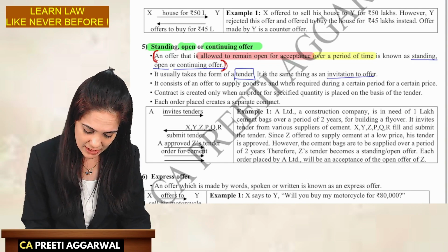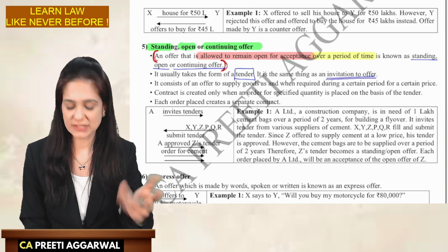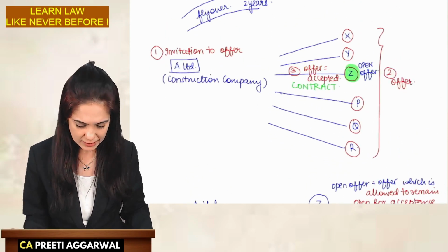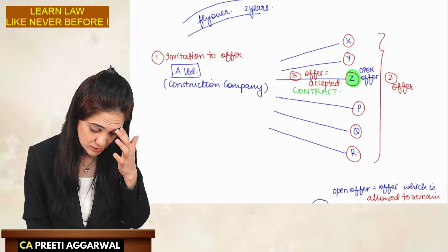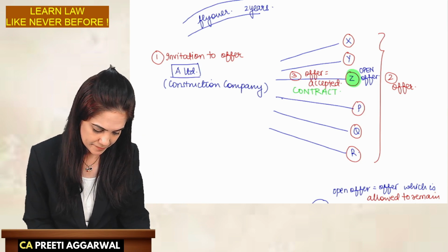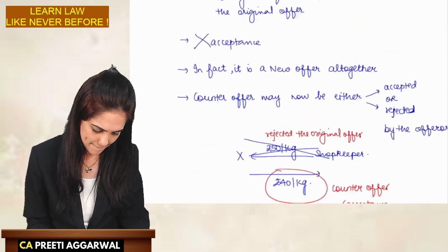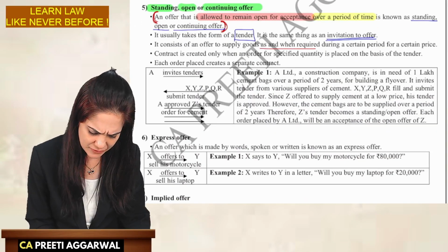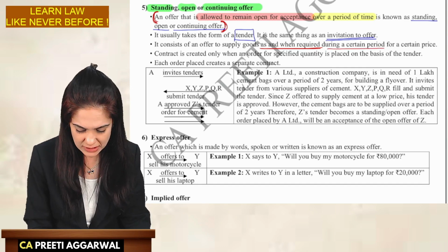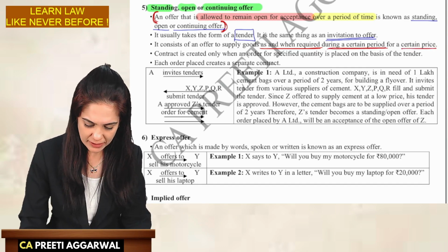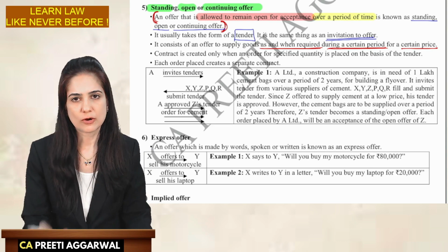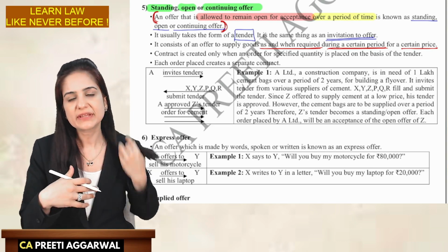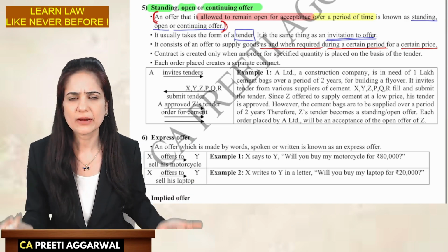This is the same thing as invitation to offer we just discussed. First there is an invitation, then people gave offers, and ultimately we accepted. Yes, the offer was accepted. It consists of an offer to supply goods as and when required, but during a certain period for a certain price. So they have contracted the quantity, they have fixed the price, but I will not supply everything right now. You tell me, I will supply accordingly.